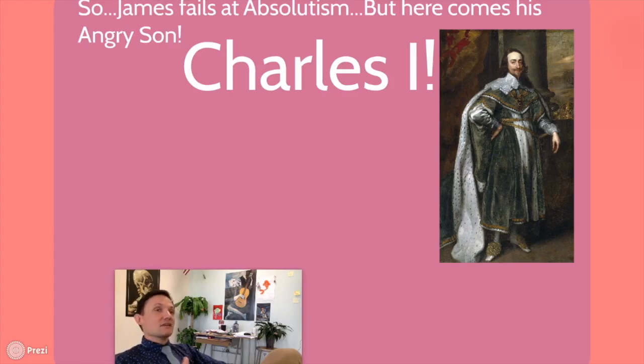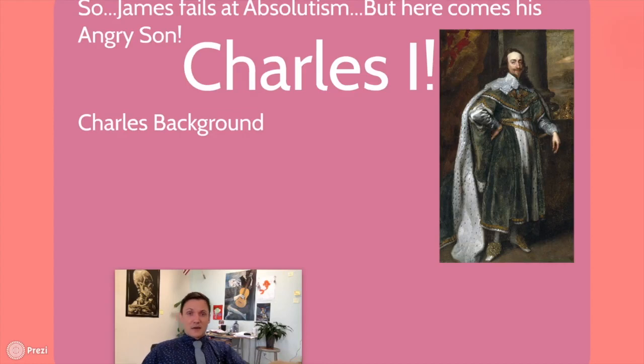Charles ends up taking the throne of England after a really bad attempt by his dad to try and assert absolute authority. And Charles resents his father, right? He does not like him. I'll give you a little Charles background. Charles thinks his dad was a bum. Charles thinks his dad didn't rule effectively, because he was too obsessed with parties and hanging out with the Duke of Buckingham, who could have possibly been his boyfriend. Anyway, there's a lot of controversy. You understand what I'm saying?